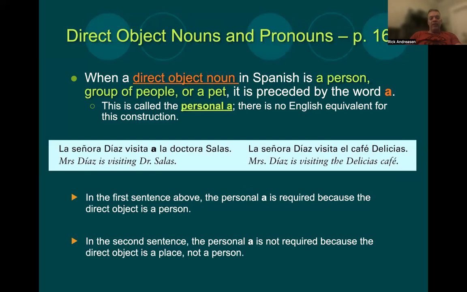So, for example, these two sentences. La señora Díaz visita a la doctora Salas. Okay, she's visiting Dr. Salas. We don't say anything special in English, but in Spanish, we put that a in front of la doctora Salas. It just designates that she is receiving the visit. Versus la señora Díaz visita el café Delicias. And this one, she's visiting a cafe. The cafe is not a person, so it doesn't receive that personal a in front of it. So the only difference in English in those two sentences would be that one is a person, one is a place, but in Spanish, we designate that person with the personal a that goes in front of it.